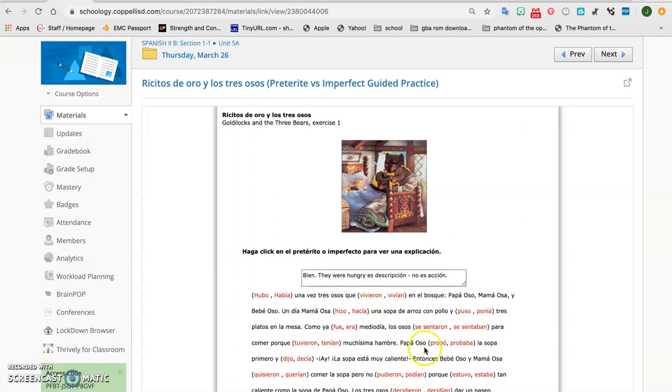Papa oso probó, it means he tried. Is that an action or a description? He tried the soup. That's an action. And it happened on this one day. Where does it say one day again? Up here, right there, in this moment. So yeah, it's preterite. If I chose the imperfect, no, it's telling me no, it's preterite because it's a completed action. Okay, he tried the soup first. Y dijo, or decía? Are we saying he said or he was saying? Or he used to say? I think it's better to choose the preterite because, again, when you say something, that's an action.